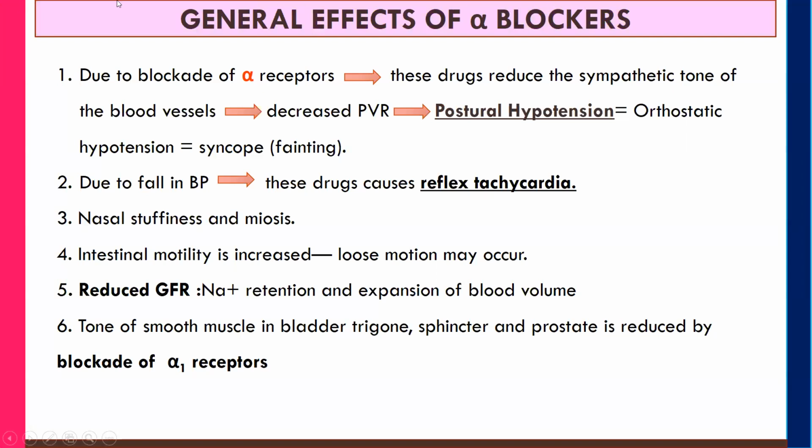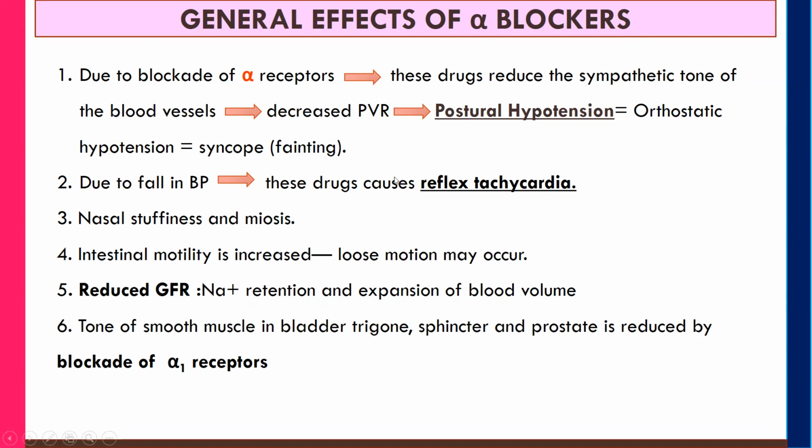So first we will study the general effects of alpha blockers. Alpha blockers block the alpha receptors, due to which these drugs decrease the sympathetic tone of blood vessels. That leads to a decrease in the peripheral vascular resistance, and that leads to a condition known as postural hypotension, which is also known as orthostatic hypotension, and that can lead to syncope, that is fainting. What is postural hypotension? It is a form of low blood pressure which happens when you stand up from a sitting position or lying down. So you are going to feel some dizziness and lightheadedness. That is known as postural hypotension, also known as orthostatic hypotension.